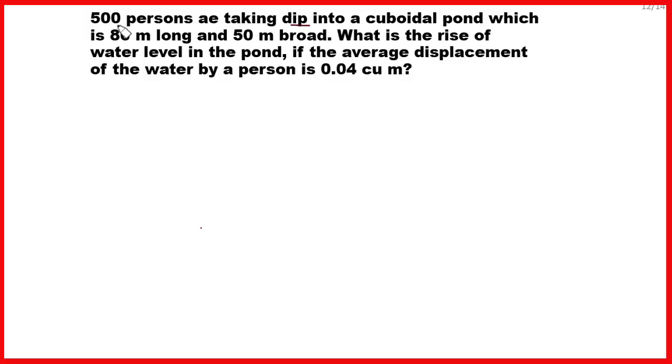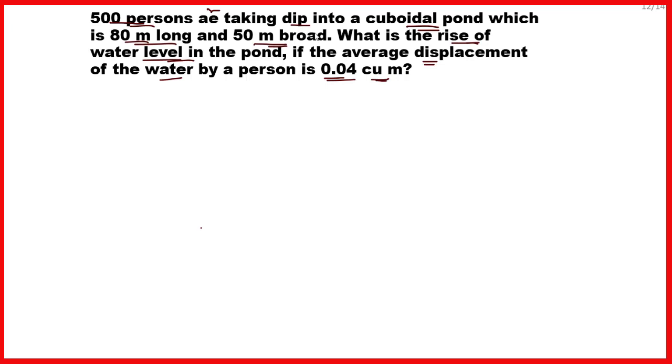Friends, here is a question. 500 persons are taking a dip into the cuboidal pond, which is 80 meter long and 50 meter broad. What is the rise of water level in the pond if the average displacement of the water by a person is 0.04 cubic meter?